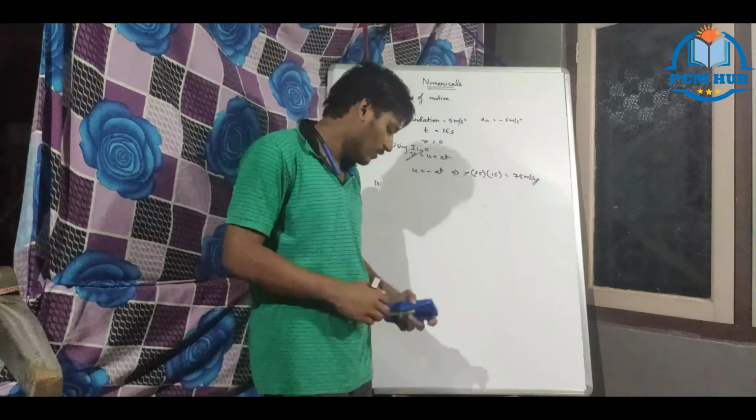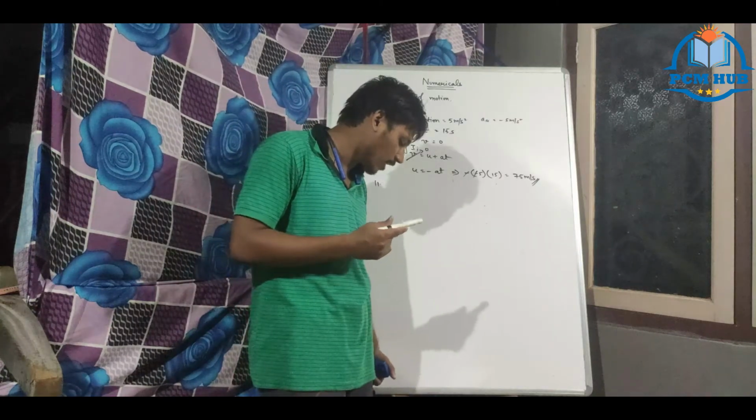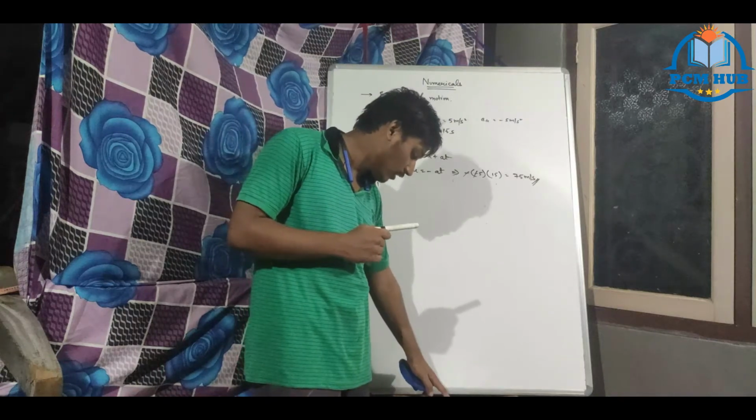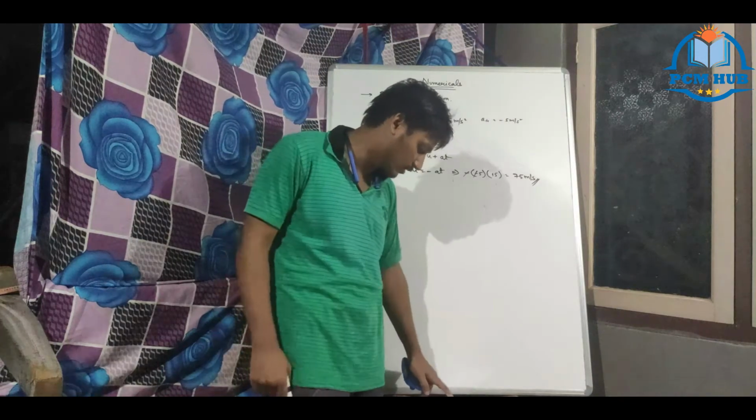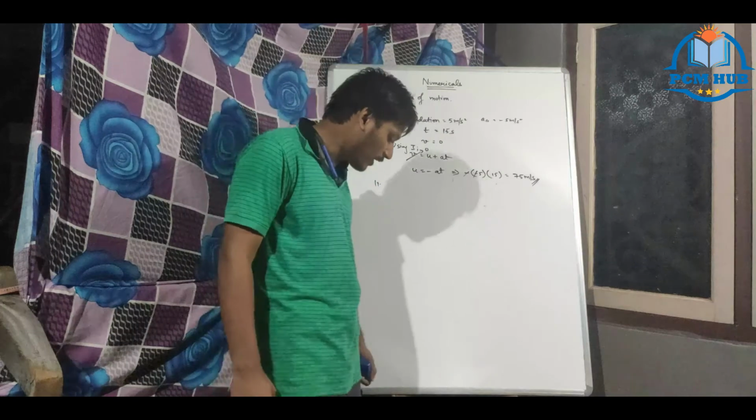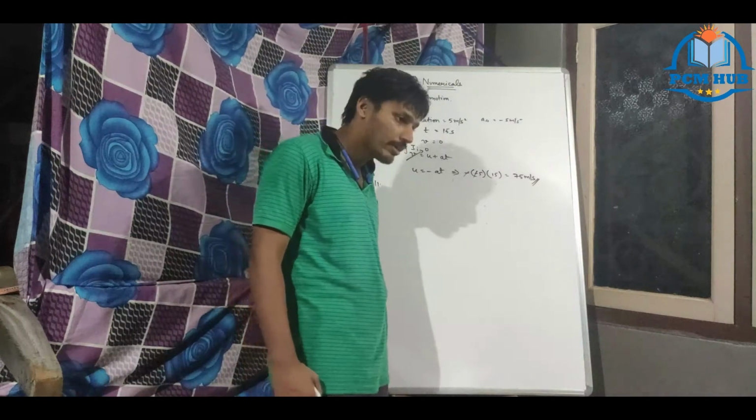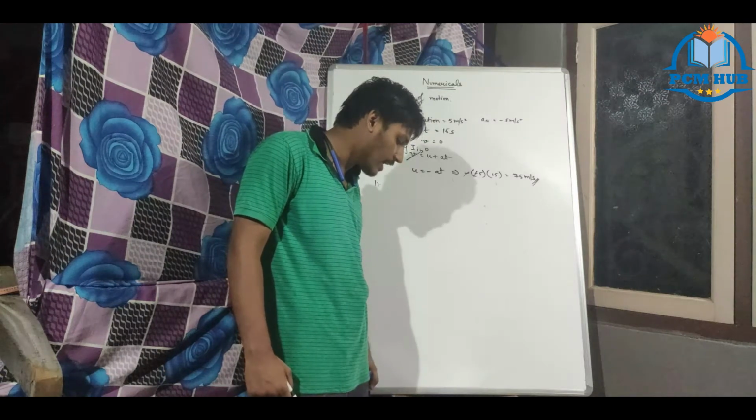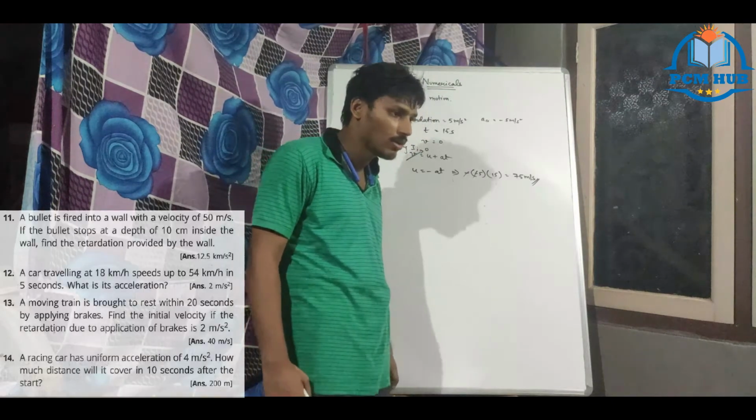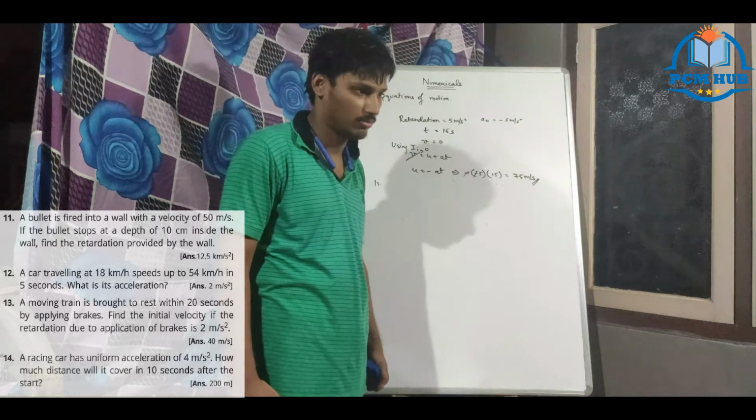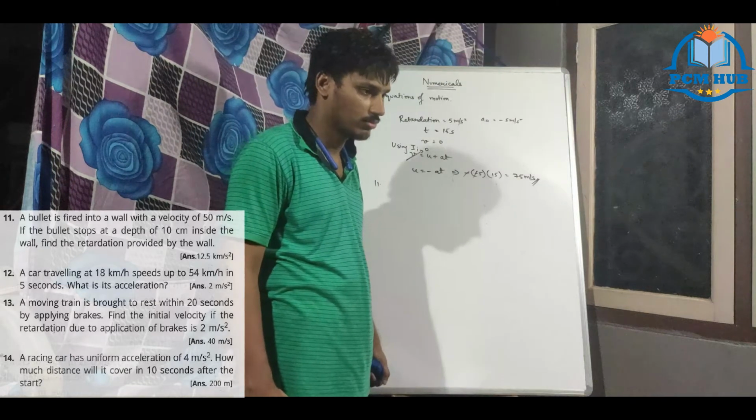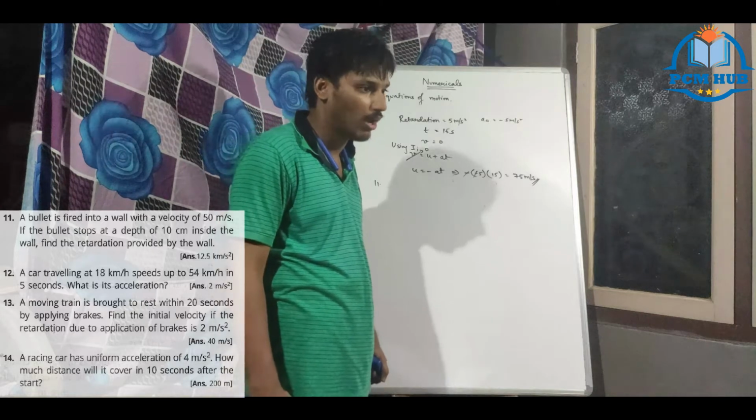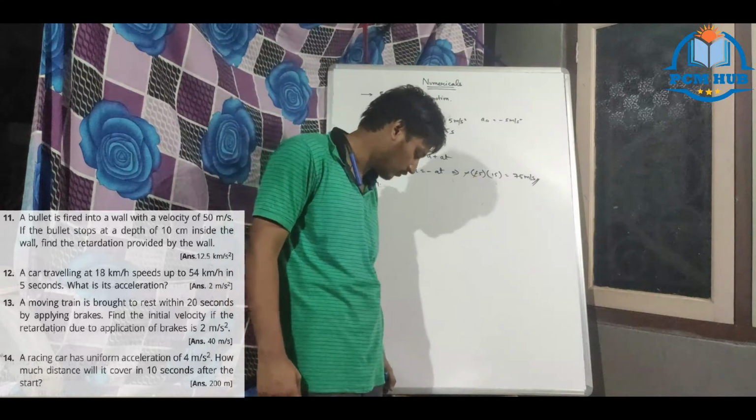A bullet is fired into a wall with a velocity of 50 meter per second. Its unit is meter per second. If the bullet stops at a depth of 10 centimeter inside the wall, find the retardation provided by the wall. This is the question asked.